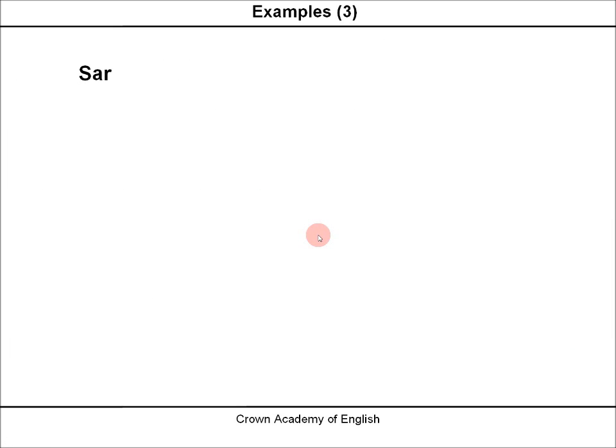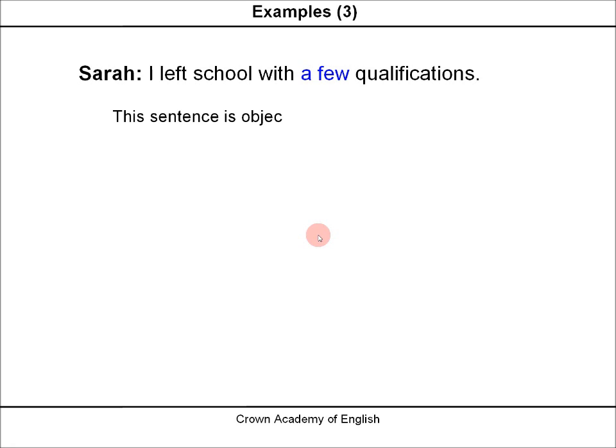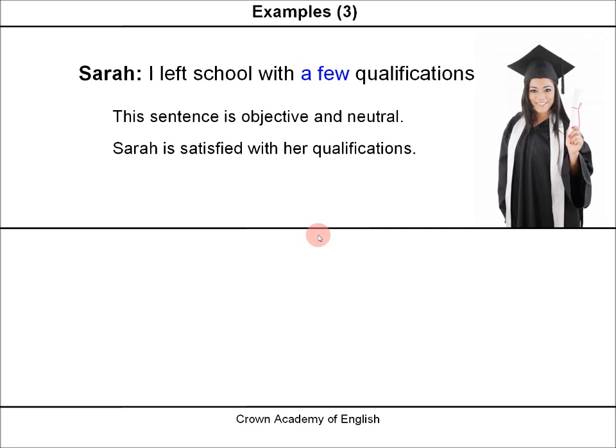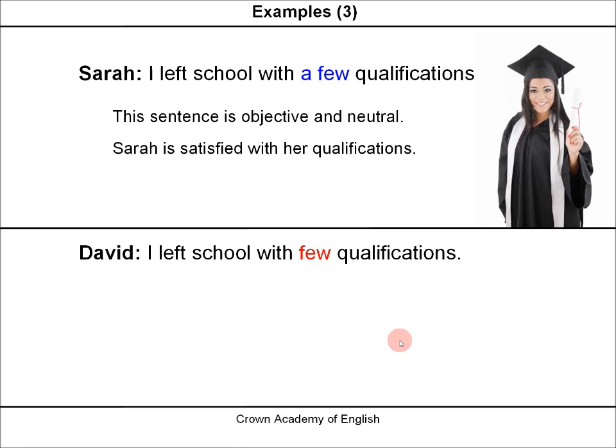Example 3. Sarah says, I left school with a few qualifications. This sentence is objective and neutral. Sarah seems satisfied with her qualifications. So here she is. David, however, he says, I left school with few qualifications.